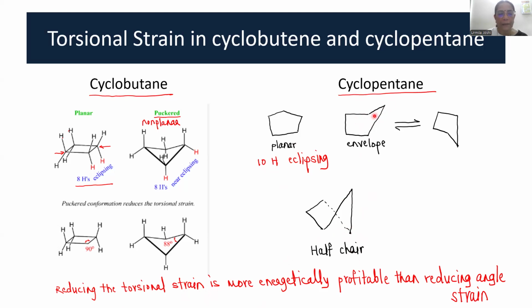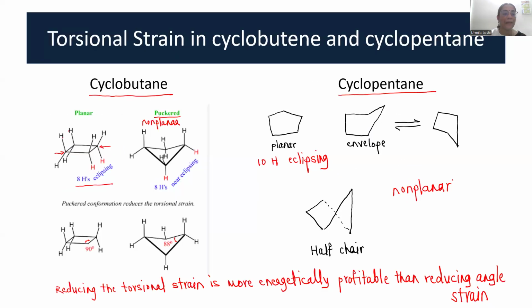Although this is at the cost of a slight increase in the angle strain, as I mentioned earlier, reducing torsional strain is more important than reducing the angle strain. And so cyclobutane remains in a non-planar conformation. Cyclopentane also remains in a non-planar conformation, either an envelope conformation or a half chair conformation.